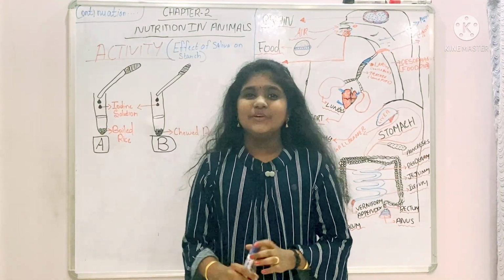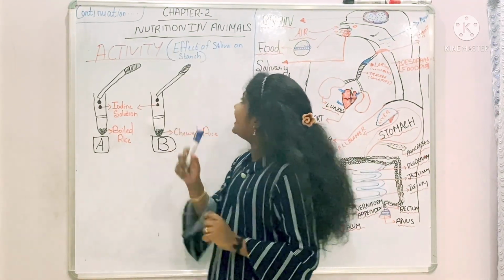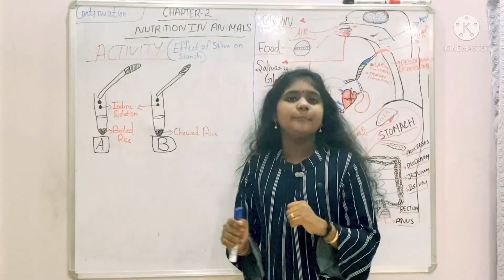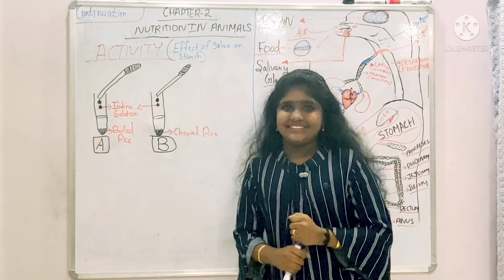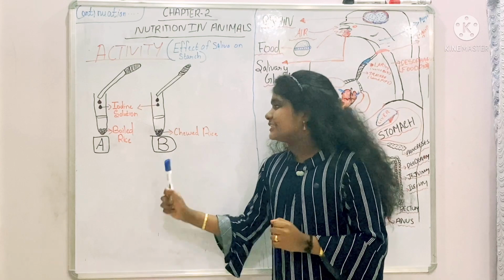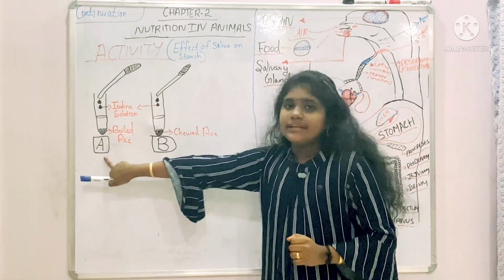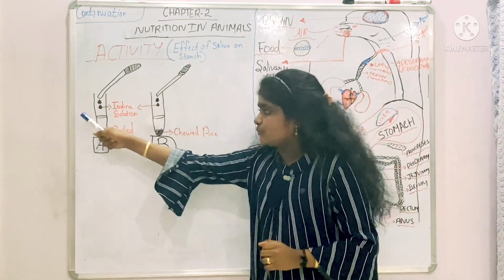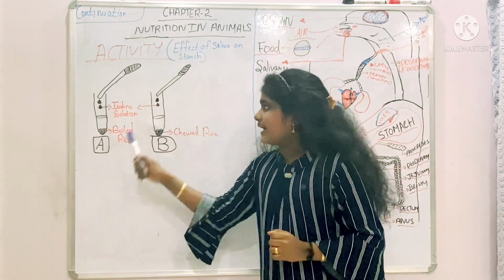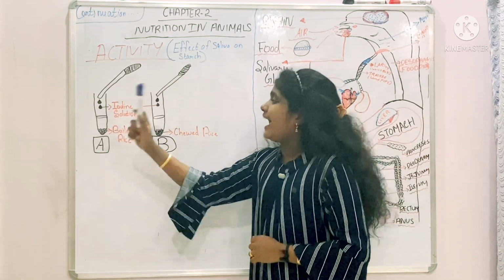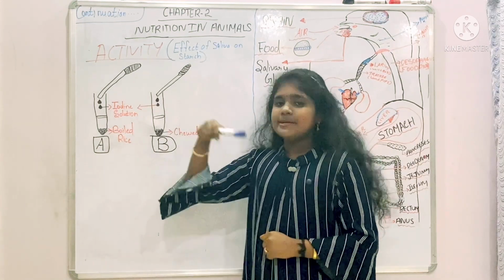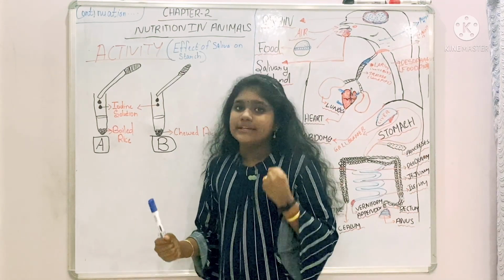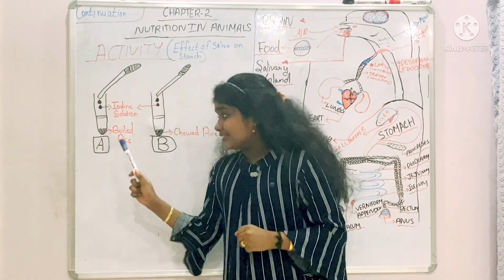So next is a beautiful activity, the effect of saliva on starch. This is a very important and very interesting activity. Take two test tubes like this, and label them A and B. Then take some boiled rice and put it into test tube A.